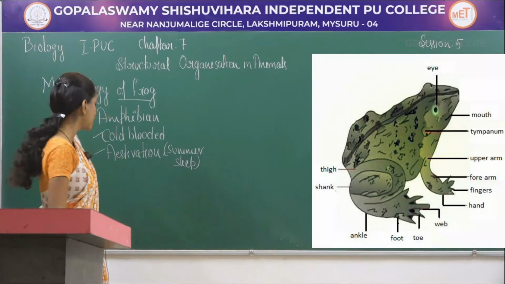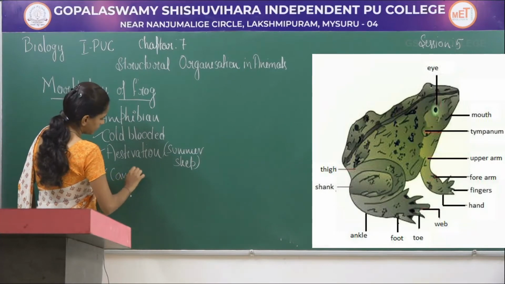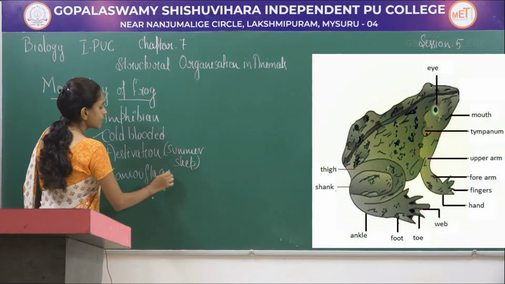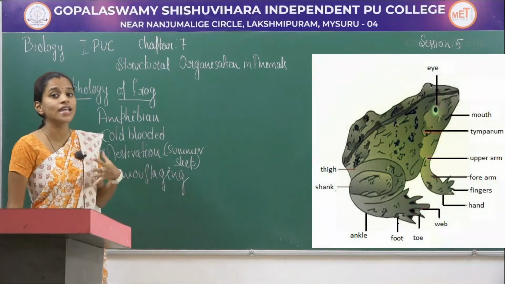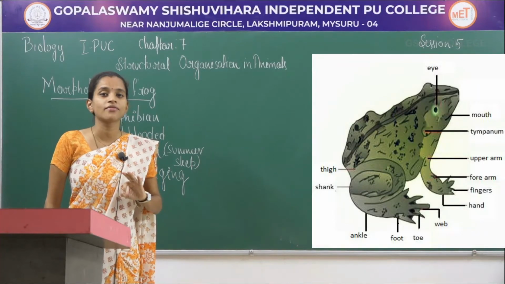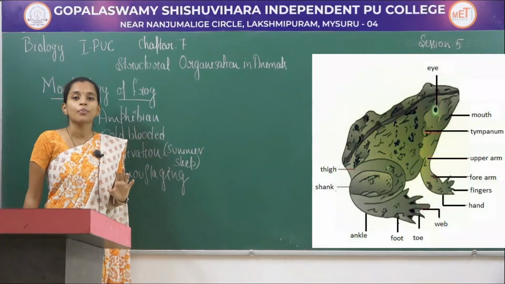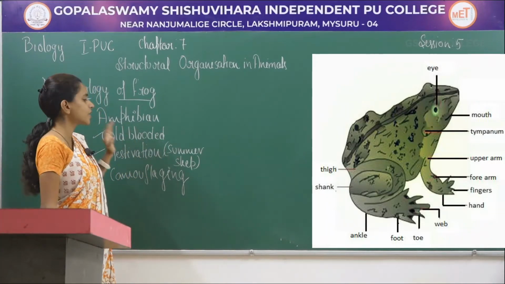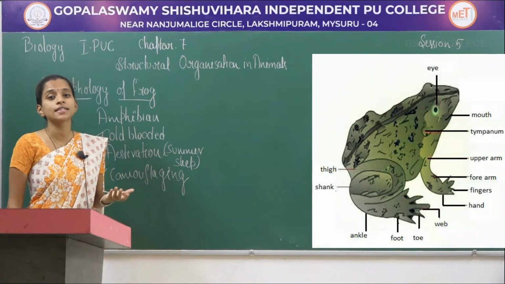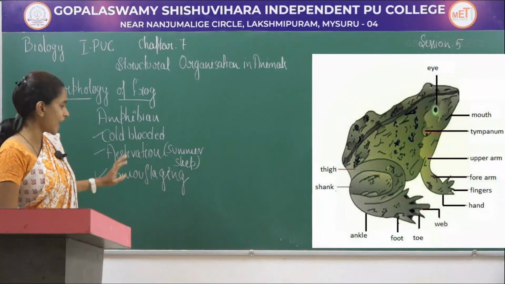They also have a character of camouflaging or changing their color. So these characters what I have told, it is not restricted to except the cold-blooded or poikilotherms. Except this particular character, aestivation and camouflaging, this is restricted to only few species. Not all frogs show both of the character.